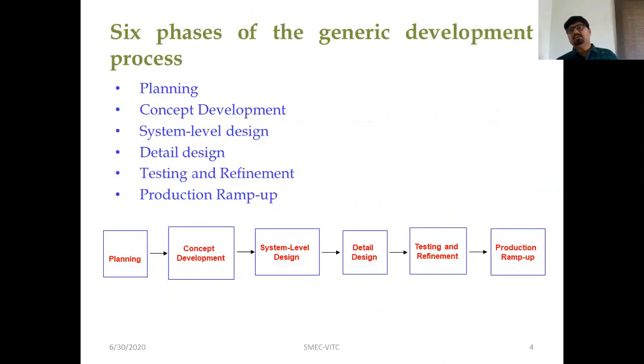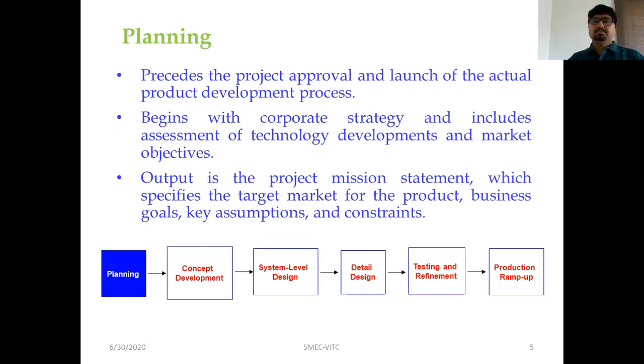There are 6 phases in this product development process. It starts with the planning phase, then is followed by concept development, system level design, detailed design, testing and refinement, and production ramp up. Let us see each phase a little deeper.